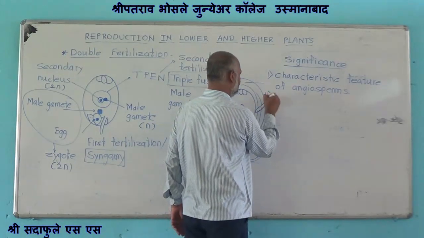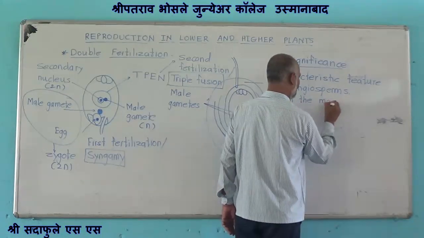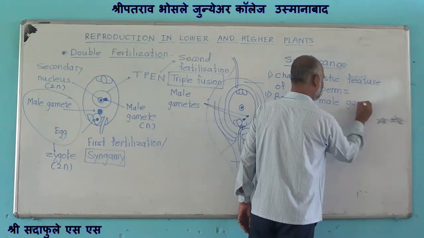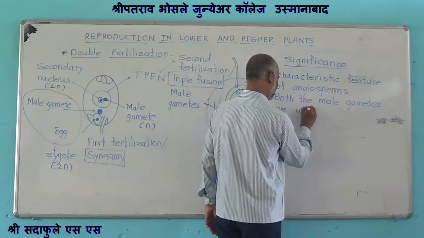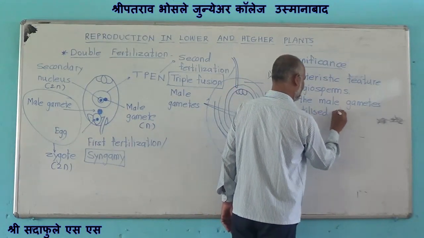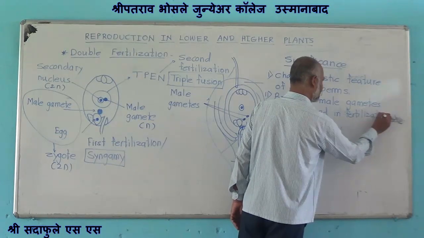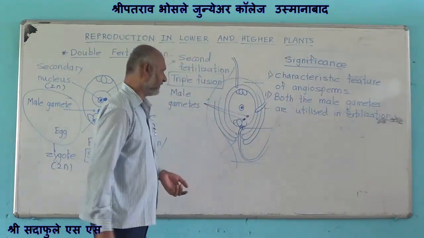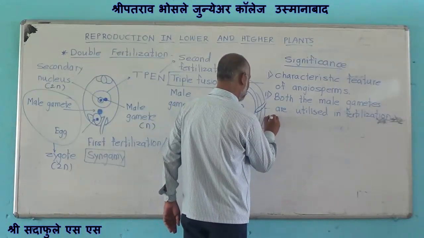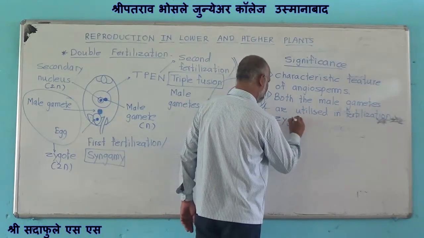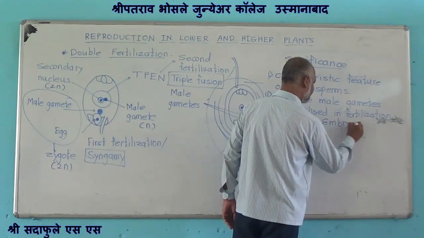Second, both the male gametes are utilized in fertilization. The result of syngamy, that is the zygote, later on develops into the embryo of the seed.